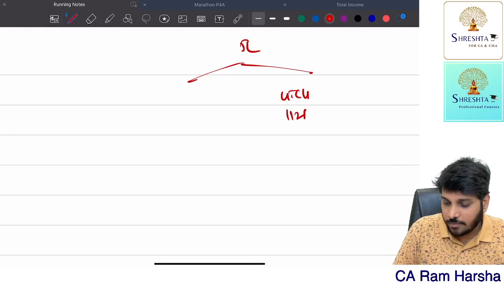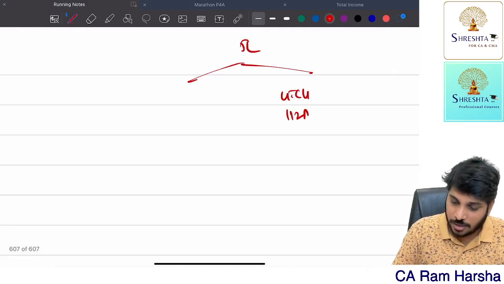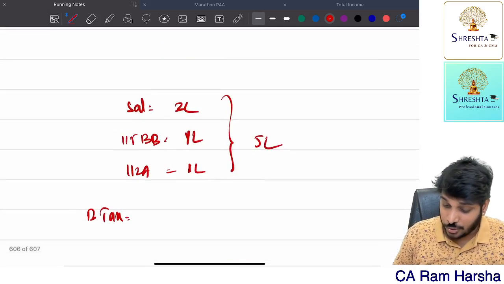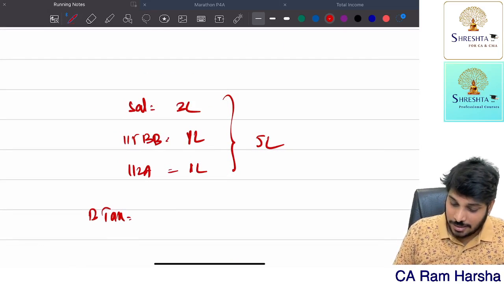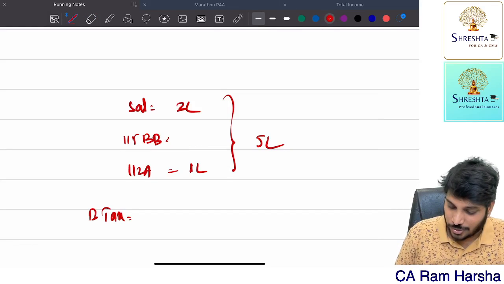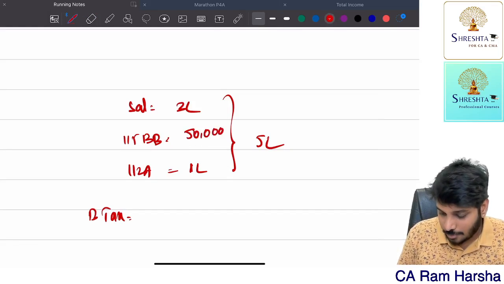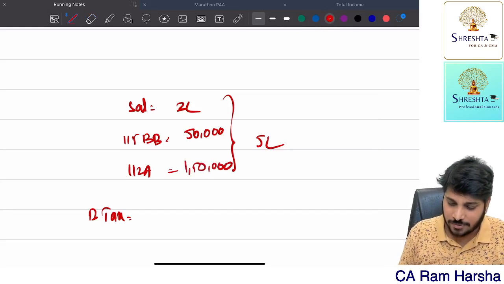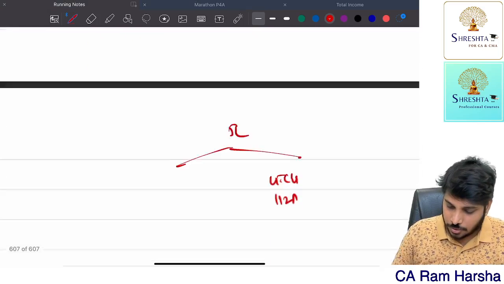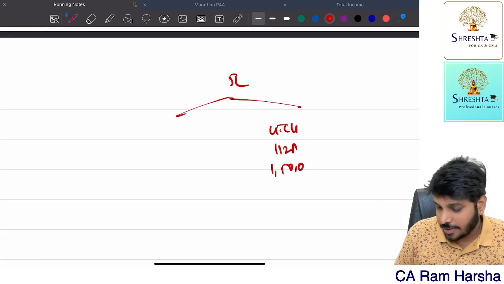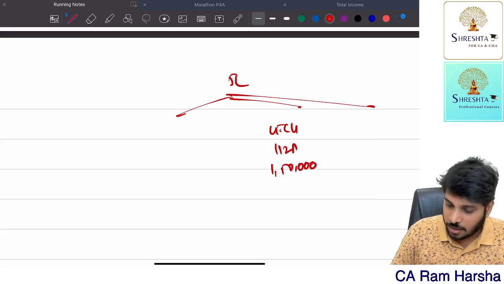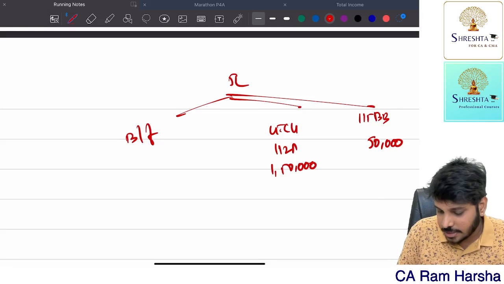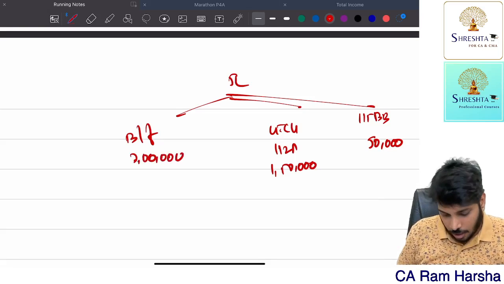Long term capital gain 112A. How much is my long term capital gain? Sorry, let us assume 112A is 1,50,000. Now again my 115BB lottery income is how much? 50,000. What is the balancing figure? Salary 3 lakh. On this 3 lakhs, what is the tax rate?